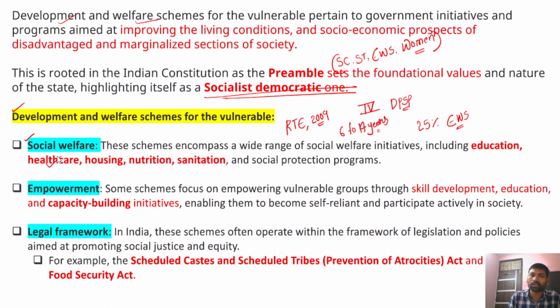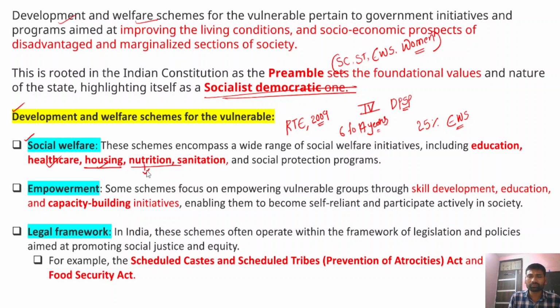Apart from that, healthcare is also part of the social welfare initiatives. The government has brought schemes like Ayushman Bharat, where 5 lakh rupees health insurance is provided to every household in our country. And apart from that, we have programs like Pradhan Mantri Awas Yojana, urban and rural, which primarily provides sustainable housing for every poor household. The social welfare programs also encompass nutrition and sanitation.